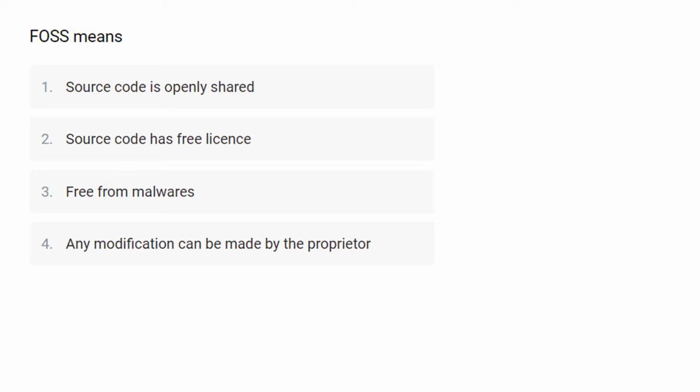FOSS means. So here in this question they ask you what FOSS means. The first option is source code is openly shared. Second one is source code has free license. Third one is free from malwares, and the last one is any modification can be done by the proprietor.